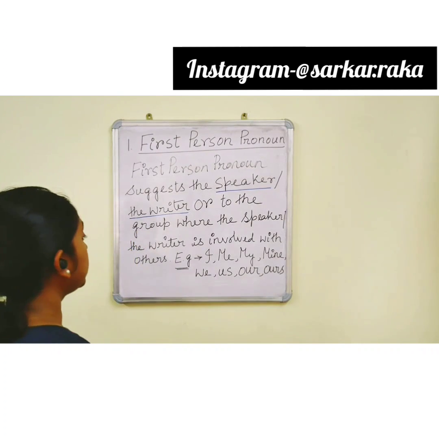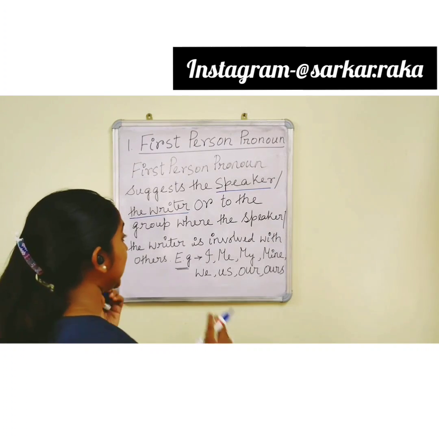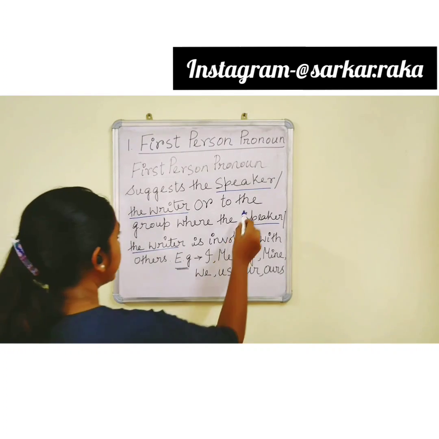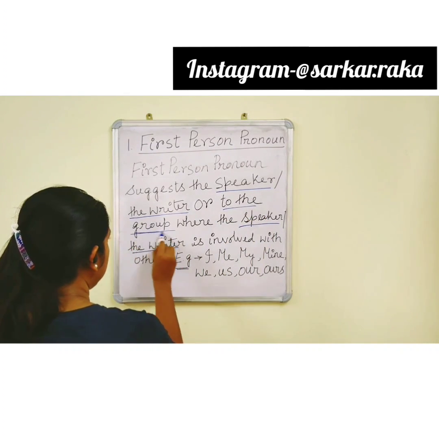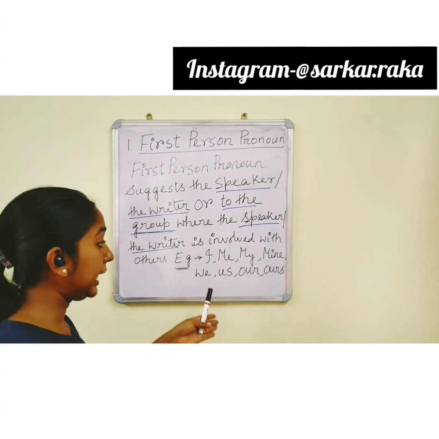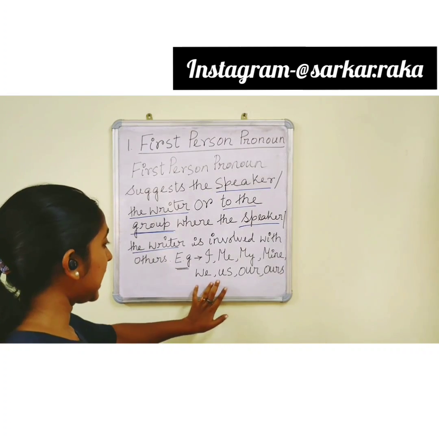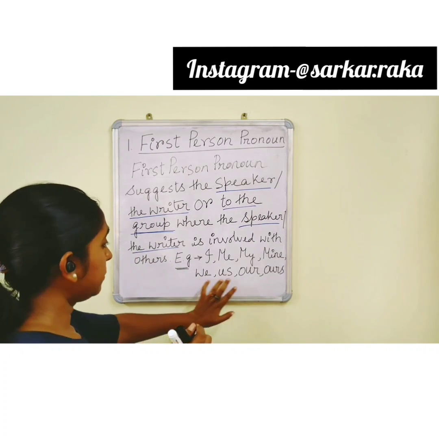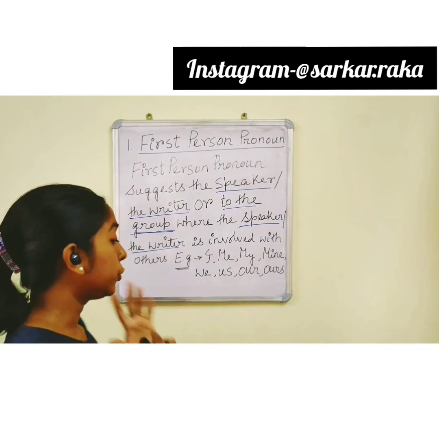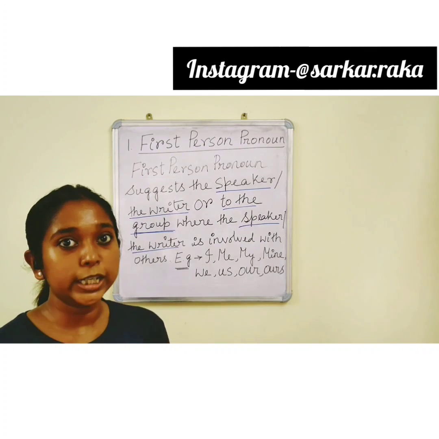Or it suggests the group where the speaker or the writer is involved with others, like we, us, our, ours. These pronouns suggest a group of people where the speaker or the writer is also involved.